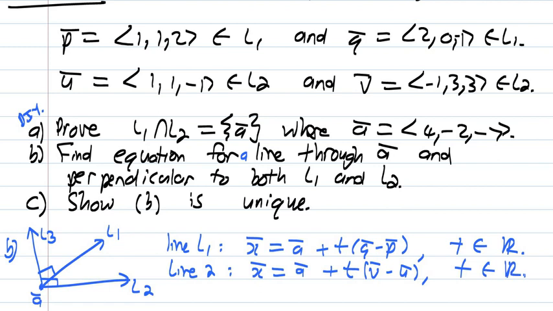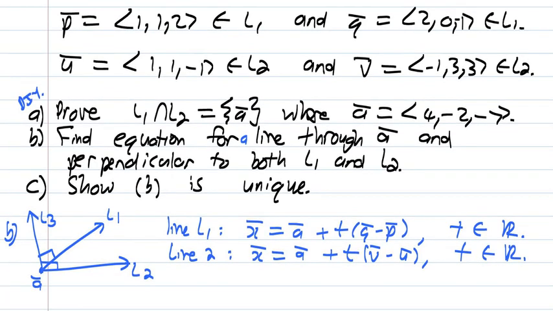So point A is sitting on both line 1 and line 2, and points V and U are also sitting on line 2. So it is of this form. Now we want the equation for line 3 that is perpendicular to both line 1 and line 2.